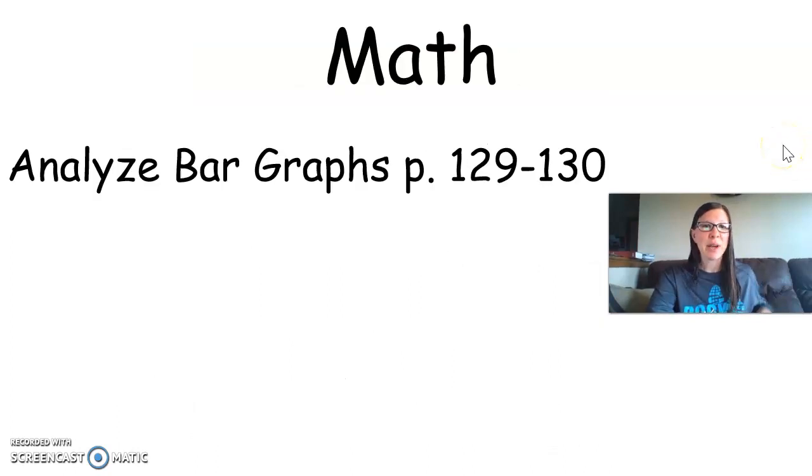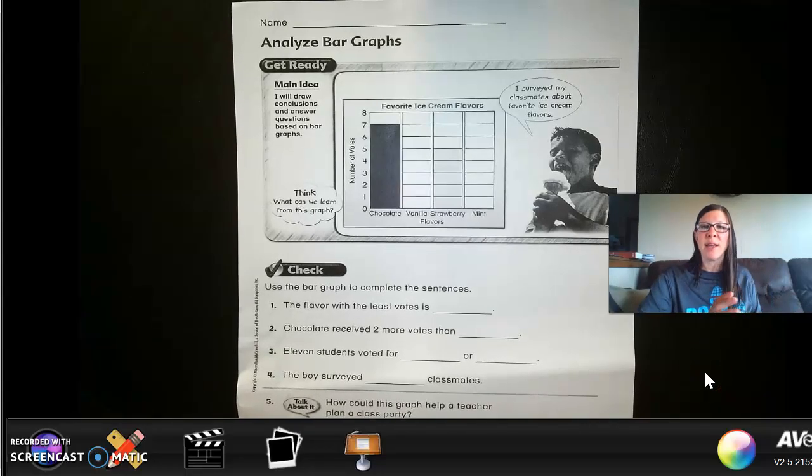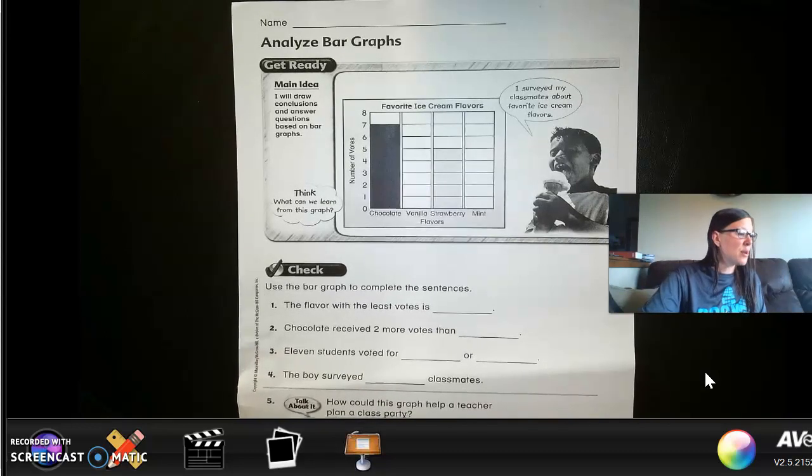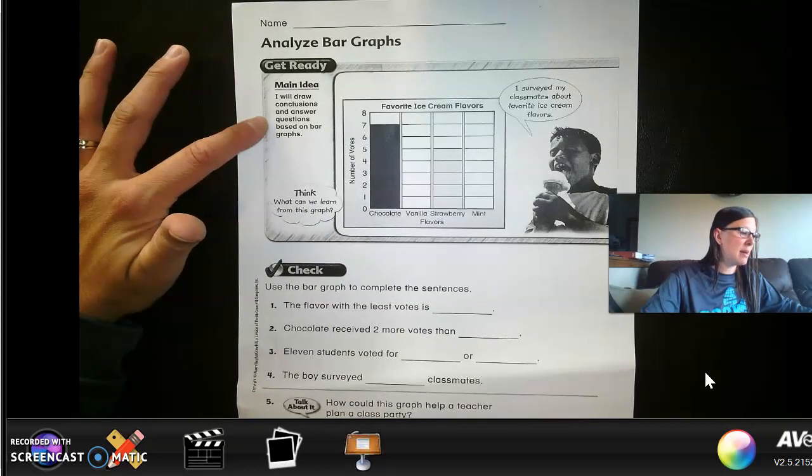Today for math, we're going to be analyzing bar graphs. So we're going to take a look at a paper. Yesterday you worked on filling out bar graphs, putting data into the bar graph. Today you're going to take a look at what those bar graphs are saying to you. So our learning target is: I will draw conclusions and answer questions based on bar graphs.